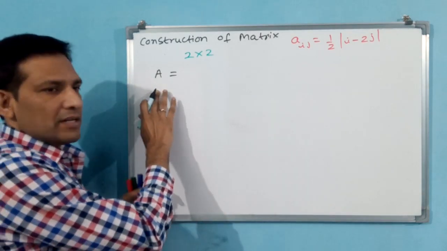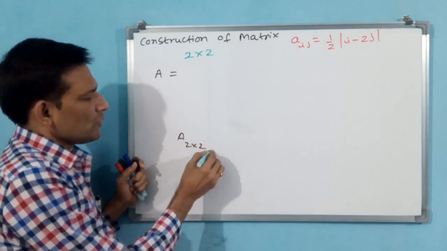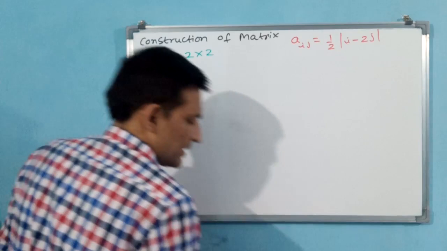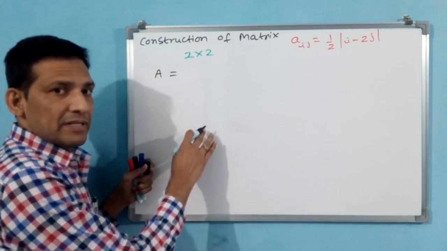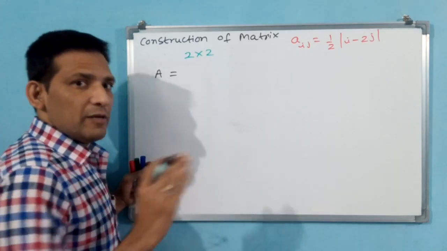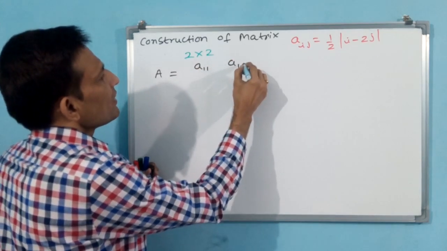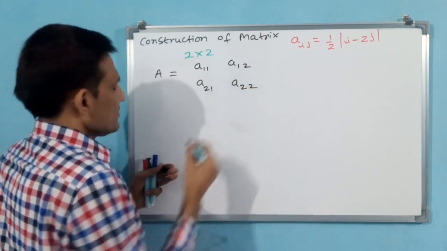But here we are representing even the general elements also. See how: A11, A12, A21, A22.